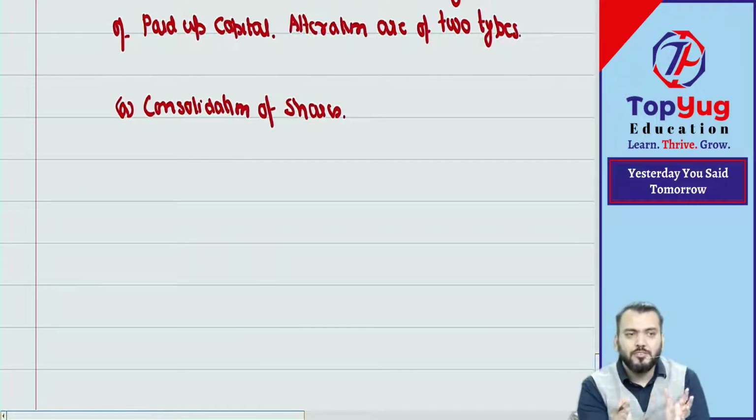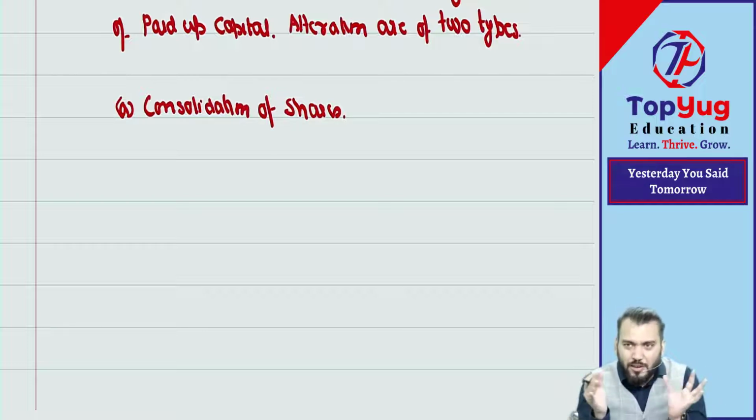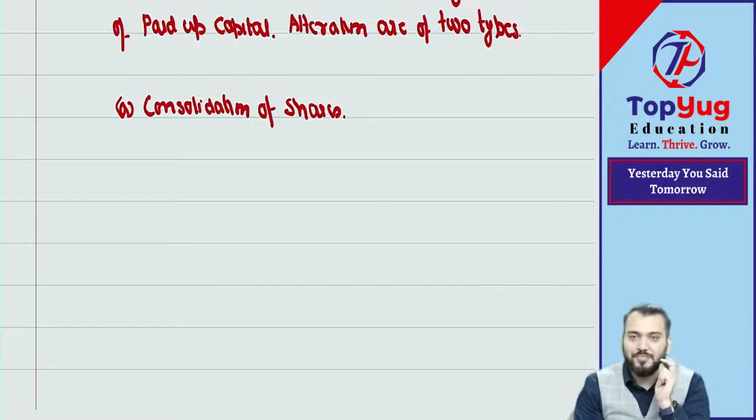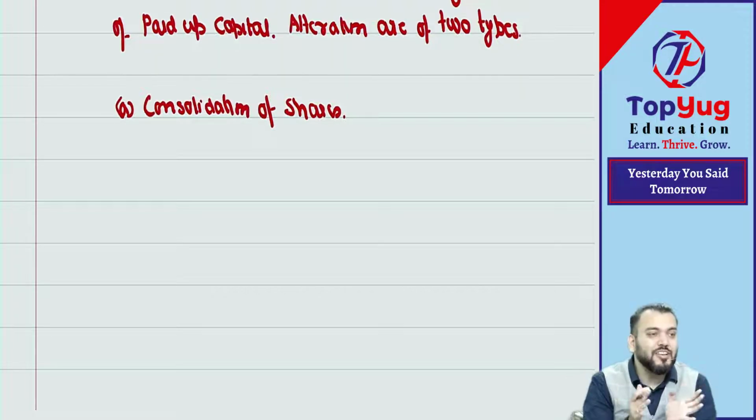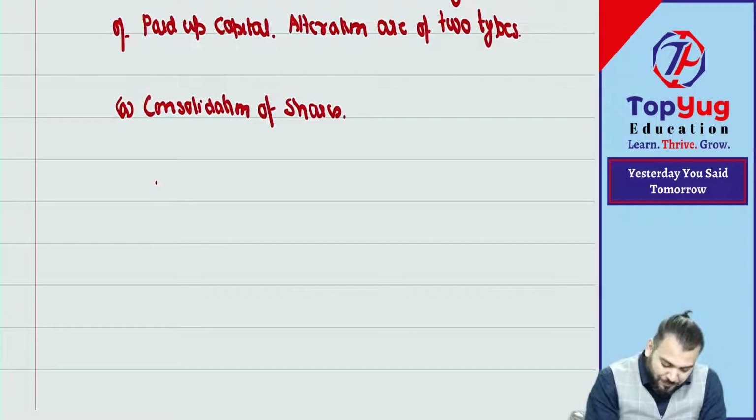Consolidation means what? To consolidate means to combine. To combine means two or more than two shares will be combined and will become one share. That is known as consolidation. Understood? Write down an example.